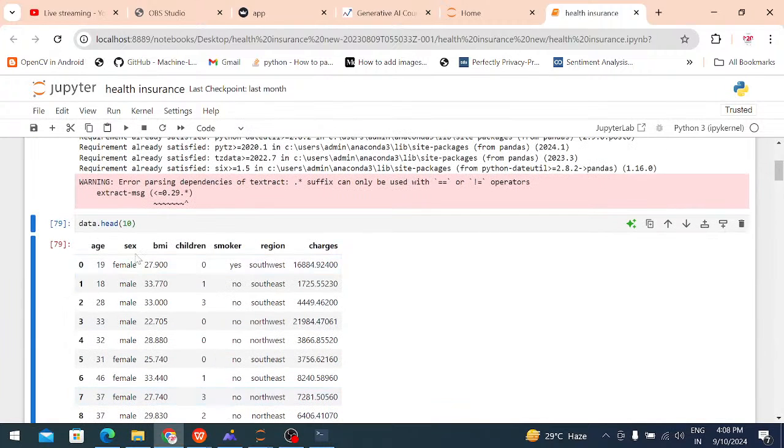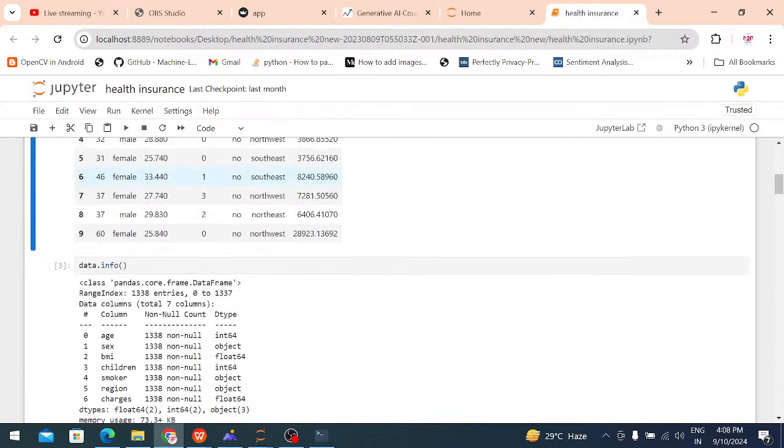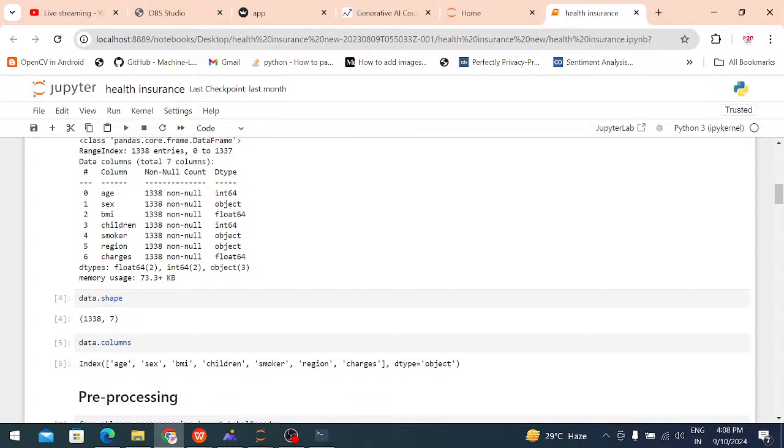Age, sex, BMI, children, smoker, region, charges: 7 columns are there. It mentions 7 columns only. What are the columns and data types? Age, sex, BMI, children, smoker, region, charges, and their data types. These are the columns there.